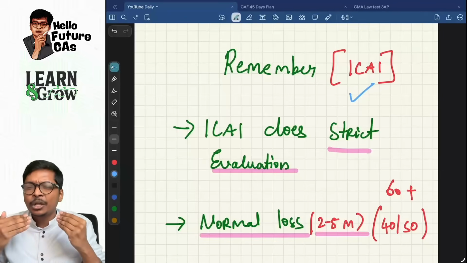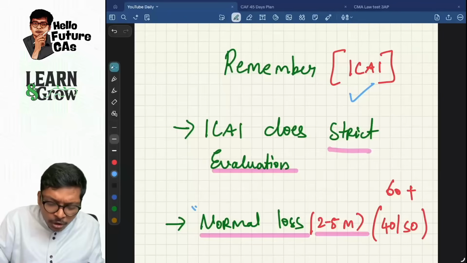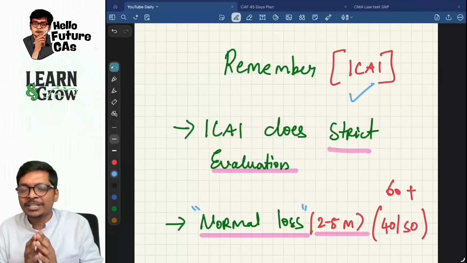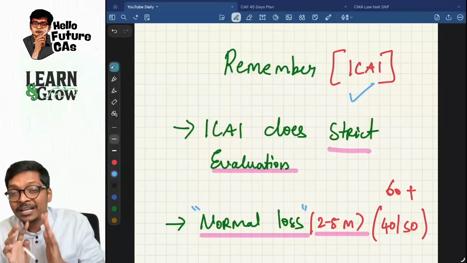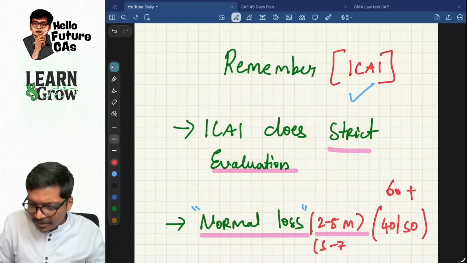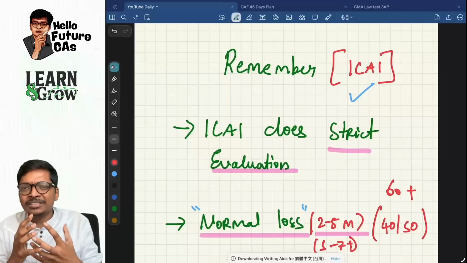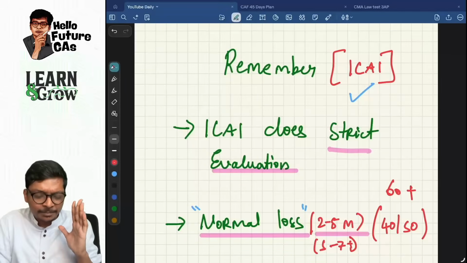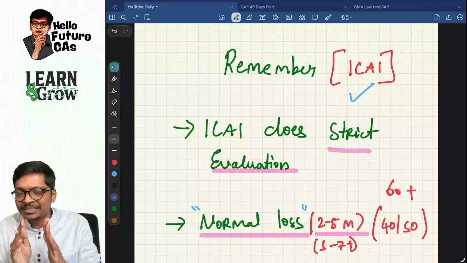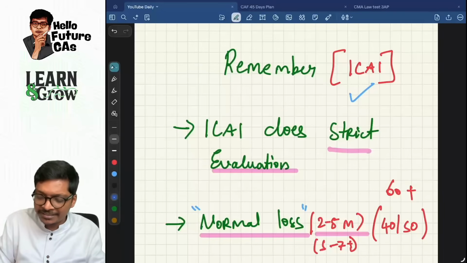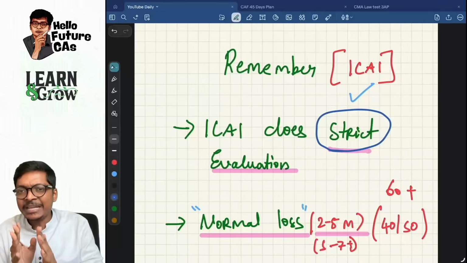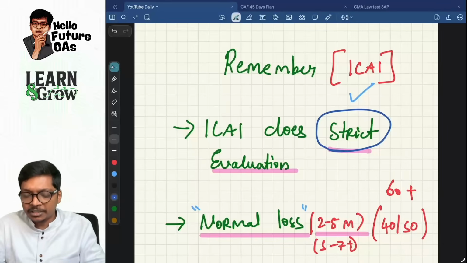And sometimes humans do make mistakes, so that normal loss will come. Sometimes for very few students, abnormal loss will come. Abnormal loss means instead of 2 to 5 marks, maybe 5 to 7 marks or even more will go. That we should say is an exception, bad luck, it happens. But in the high volume of papers, they are correct. One thing I have noticed this time after reviewing so many papers is that it is strict evaluation, guys. Same paper in some other course, you may get the marks for this entry.